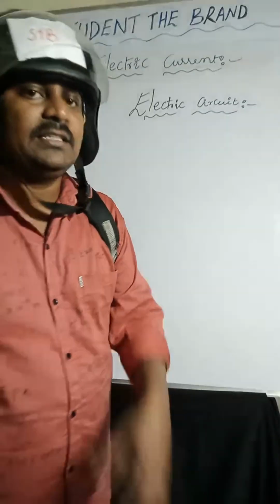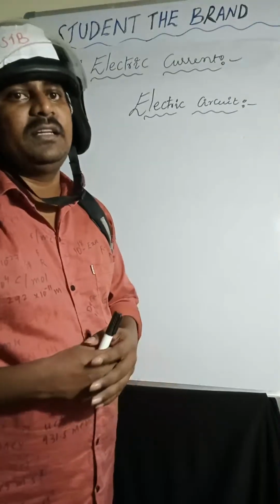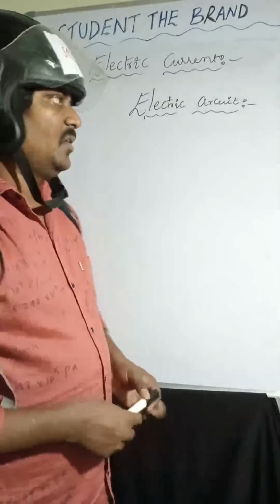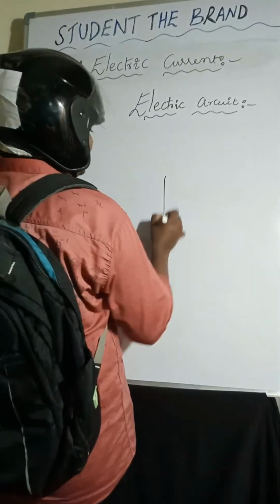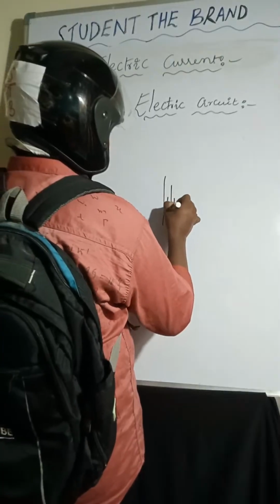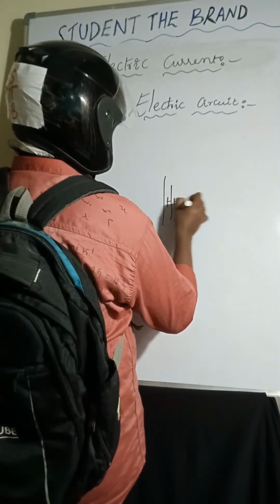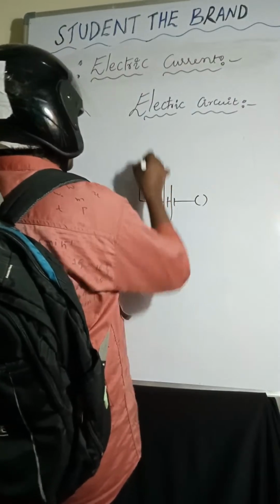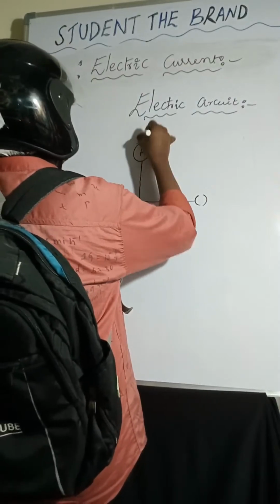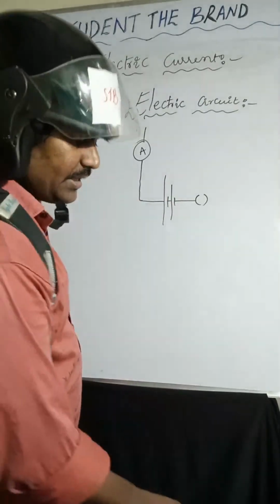A continuous and closed path of an electric current is known as an electric circuit. I am taking the cell here. So, ammeter. So, bulb I am considering here, bulb.